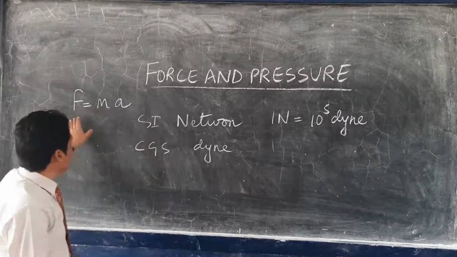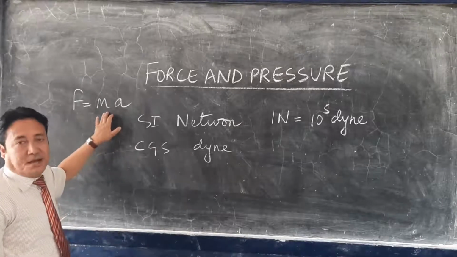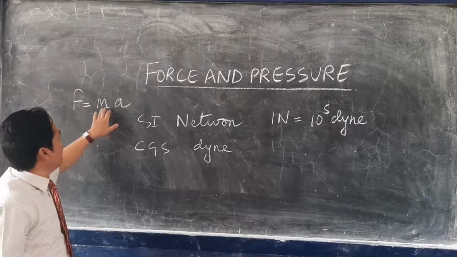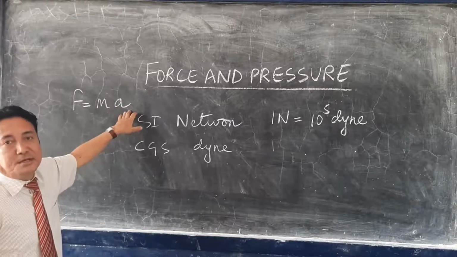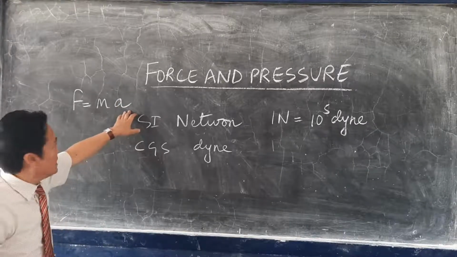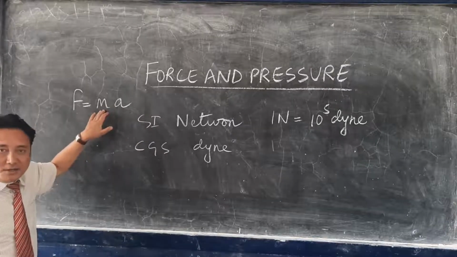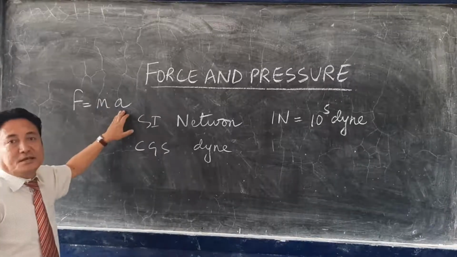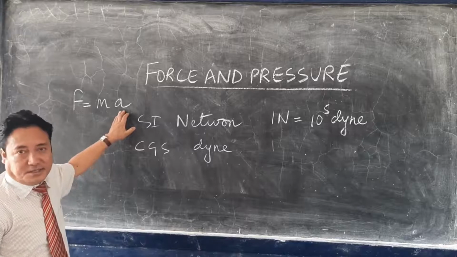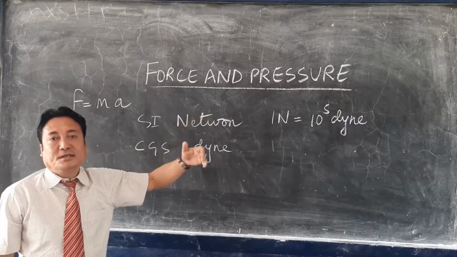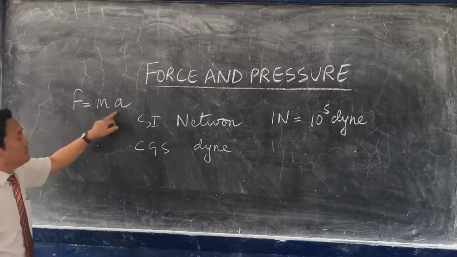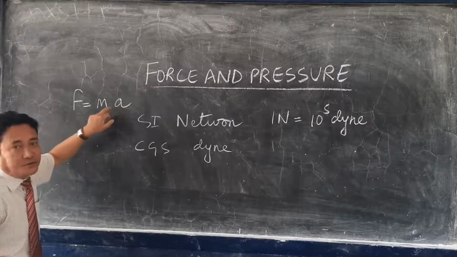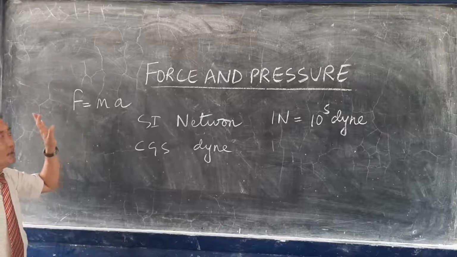F means the force, mass is in kilogram, the SI unit of mass is kilogram, and the SI unit of acceleration is meter per second square. Mass means the matter contained in the body. Acceleration is the rate of change of velocity, also known as increasing velocity. To find the force, we will use this relation F equals m into a.